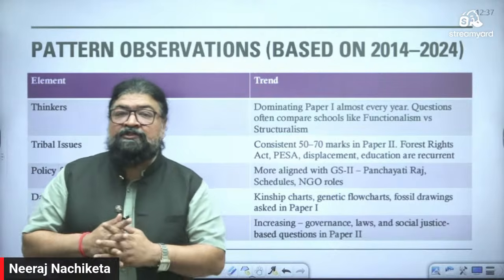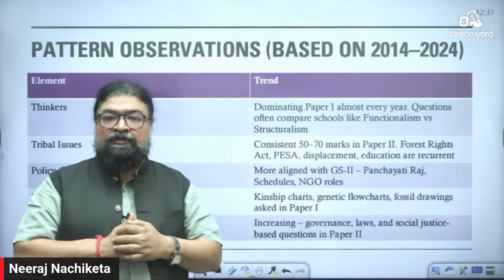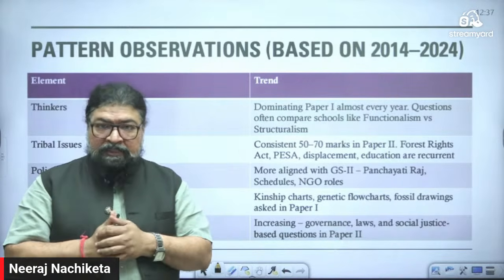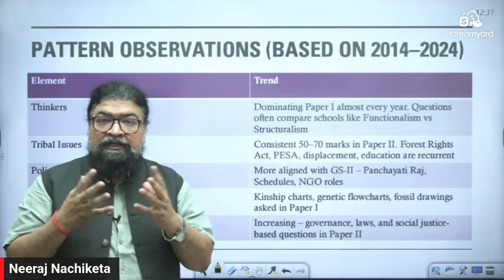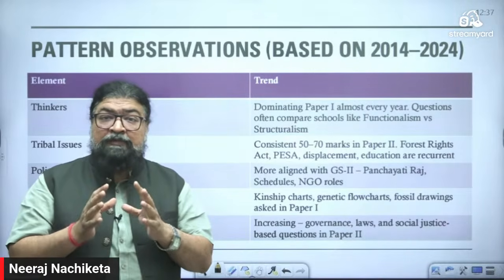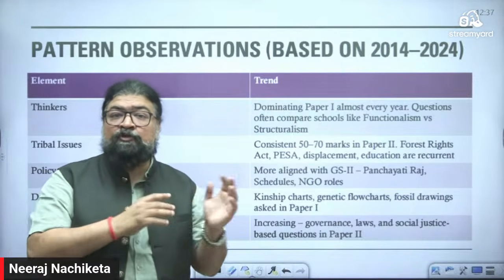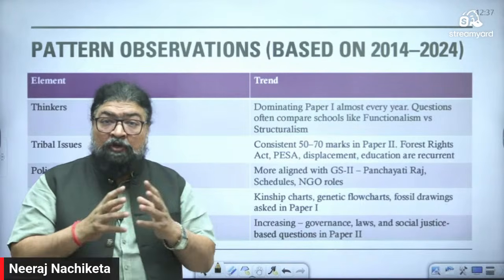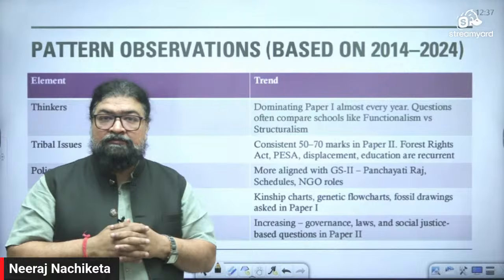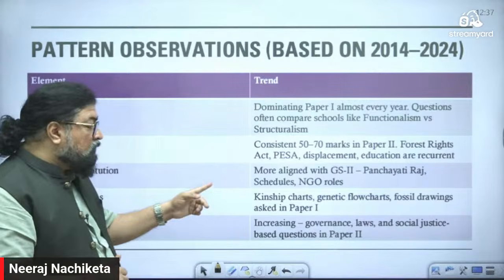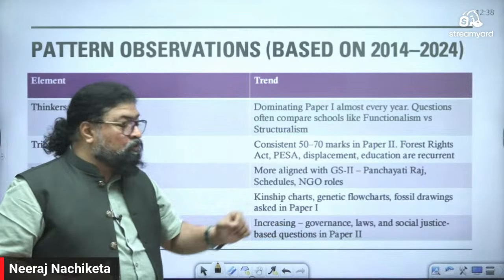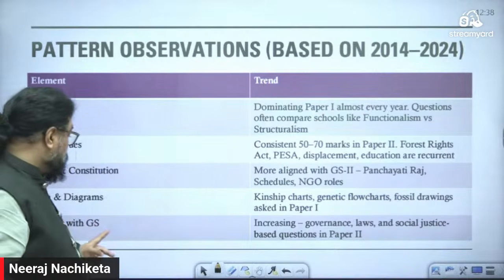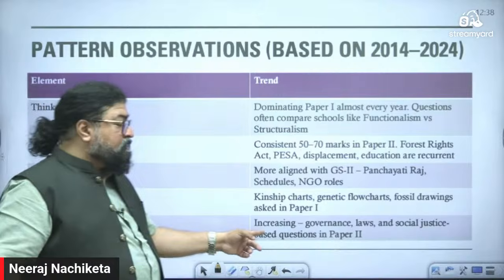Like in paper 1, we study socio-cultural anthropology. There we study family, kinship, kins, blood relation. All this we study in paper 1, the theoretical socio-cultural anthropology part of it. Political organization, economic exchanges, this all comes in paper 1. So here, kinship charts, genetic flow charts, fossil drawings are asked in paper 1. Then overlap with GS, increasing.